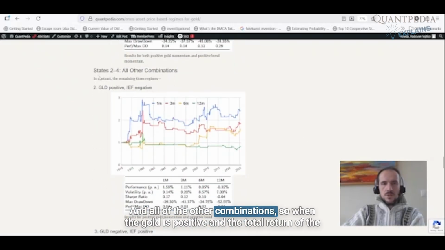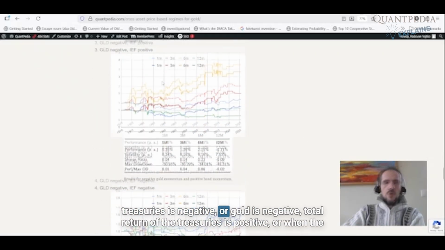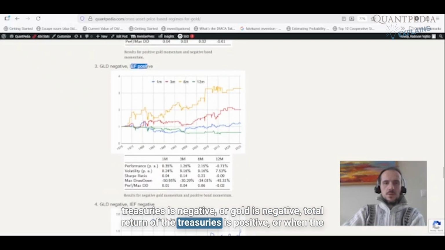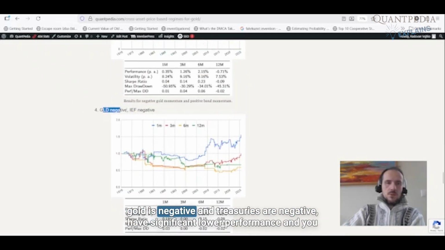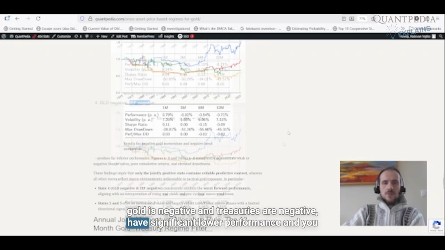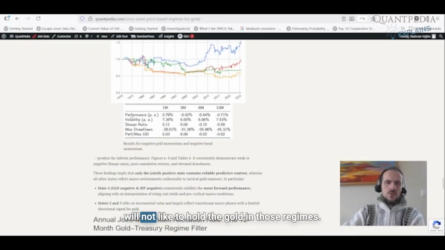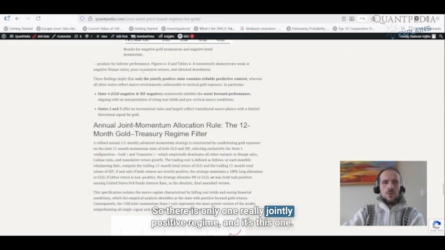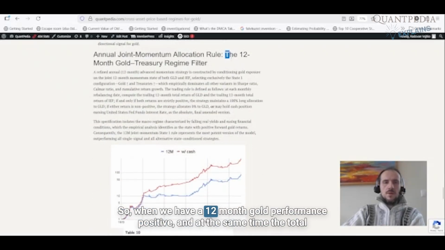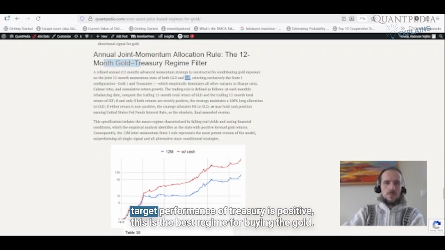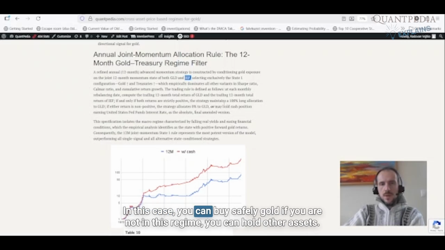And all of the other combinations, so when the gold is positive and total return of the treasuries is negative, or gold is negative and total return of the treasuries is positive, or when the gold is negative and treasuries are negative, have significantly lower performance, and you will not like to hold the gold in those regimes. So there is only one really jointly positive regime, and it's this one. When we have the 12-month gold performance positive and at the same time the total return performance of the treasury is positive, this is the best regime for buying the gold. In this case, you can buy gold safely.